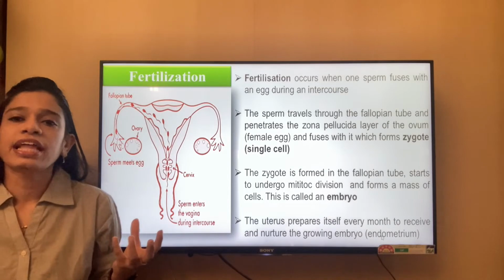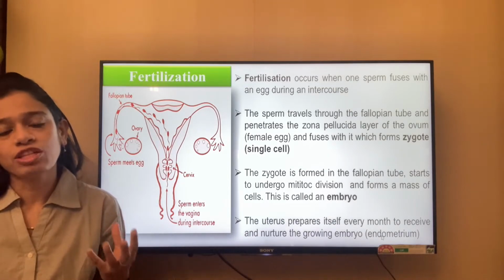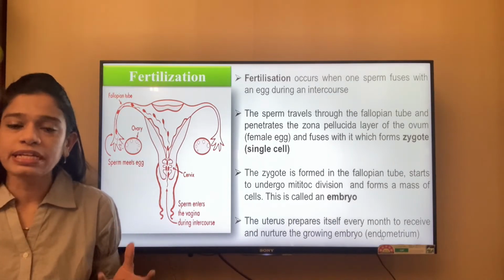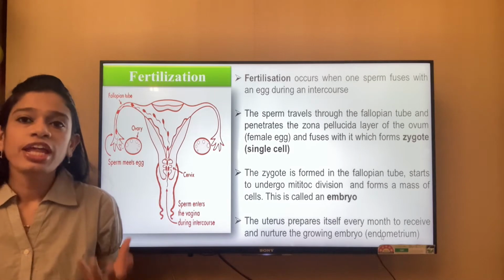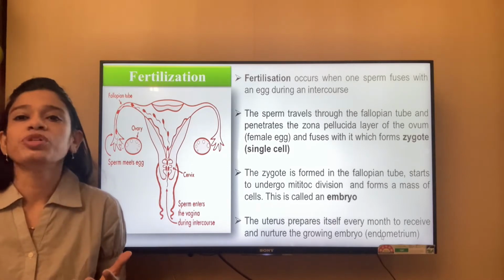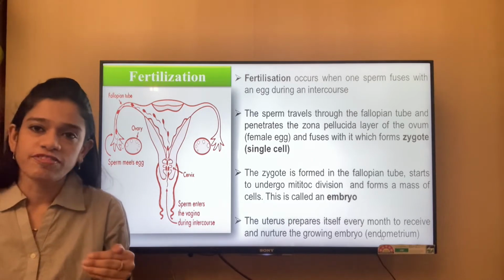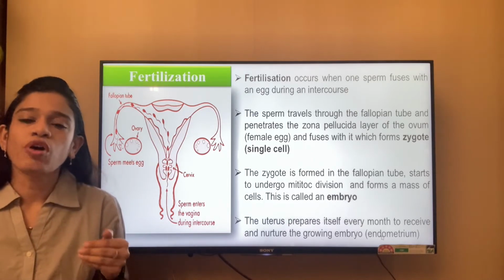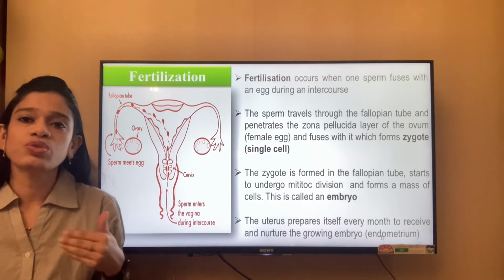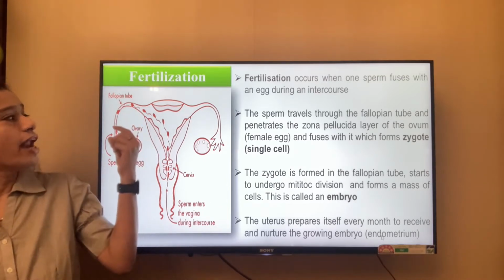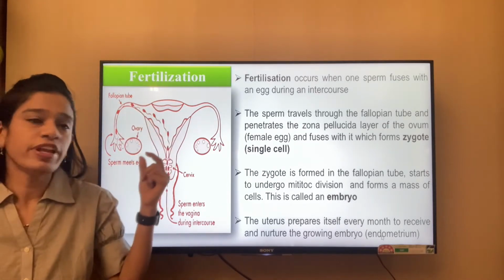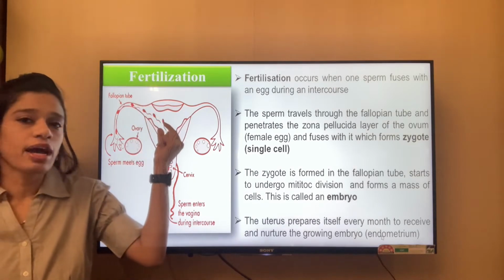The fusion of the egg and the sperm is known as a zygote. It is a single cell stage. Immediately after the formation of the zygote, it starts dividing. It starts to form a mass of cells, increasing the cell number, and by doing that it travels through the fallopian tube and comes